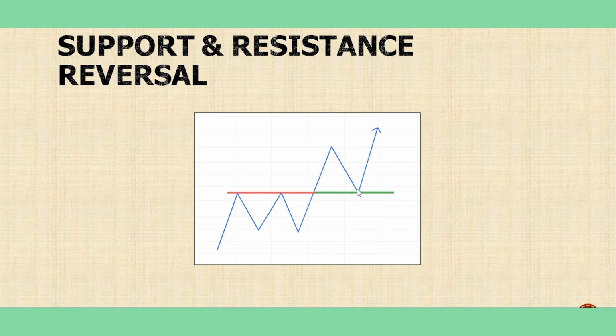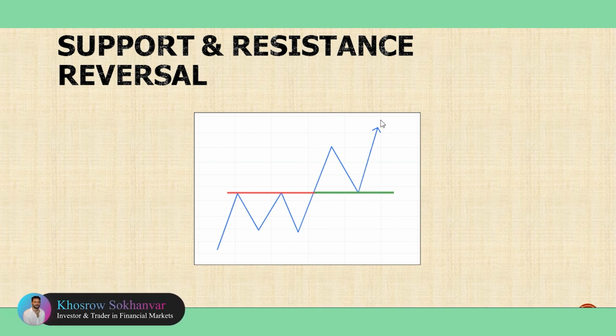And when they close their trades, when you close a short position, it means that you have opened a long position or a buy position. You have sold something here, the price goes up, you will be in loss, it will go down to your entry price, and you will close your position. It means that you will buy that asset. And when there is a buy pressure, the imbalance between supply and demand will be higher and the price will go up. And the opposite, when there is a support zone, if the price goes below it, it will be a resistance after.